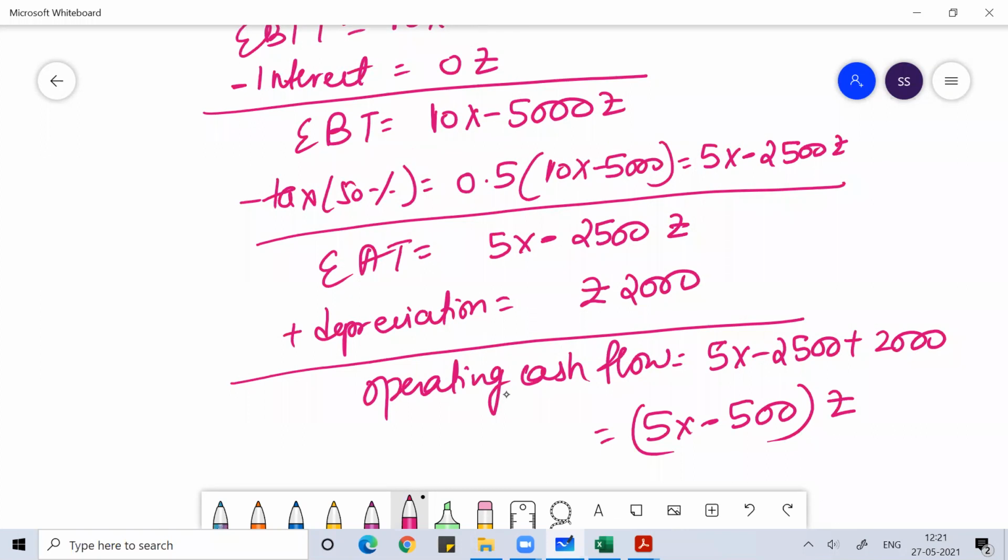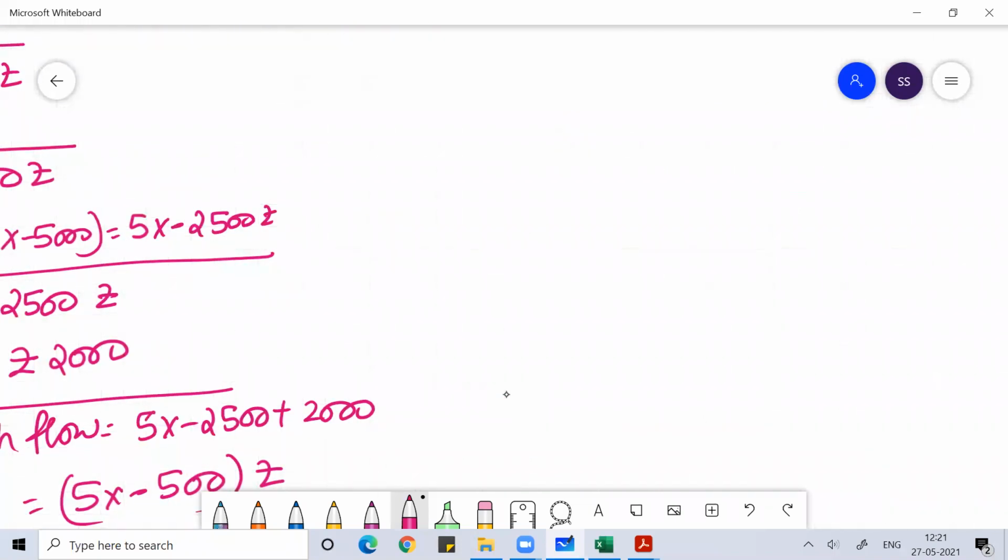Okay, can you understand this? So operating cash flow for each year is 5x minus 500. Clear, everyone? This is your operating cash flow for each year, 5x minus 500. Now, if you understand the concept of annuity, it would have been very easy.